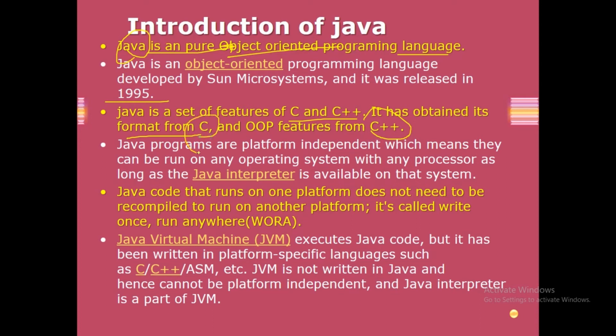Java programs are platform independent, which means they can be run on any operating system with any processor, as long as the Java interpreter is available on that system. The only necessary thing is that in a system there must be a Java interpreter. Java programs are platform independent. You can write it once and run it anywhere.